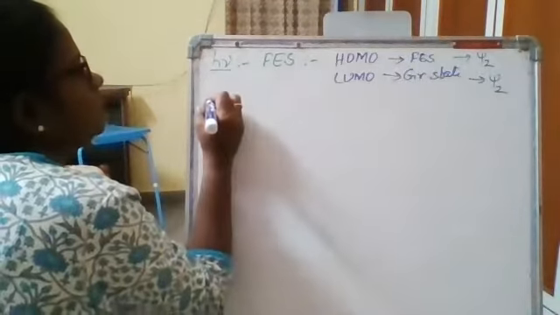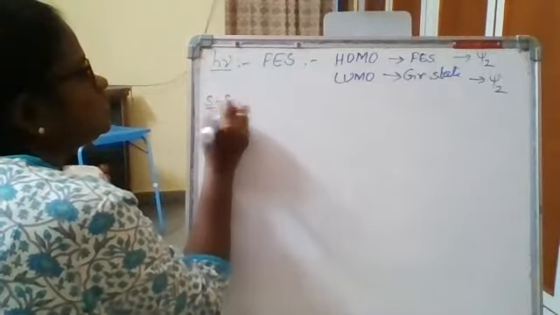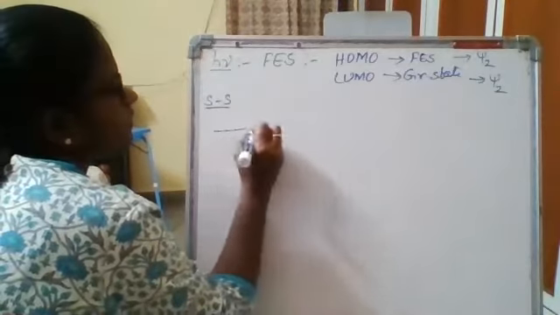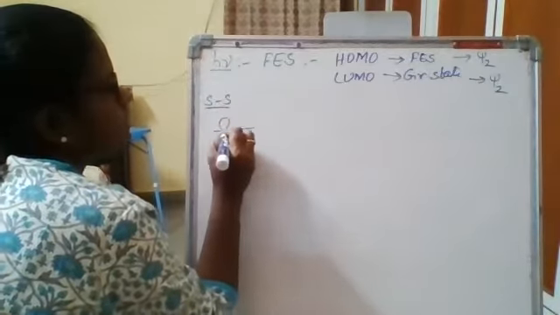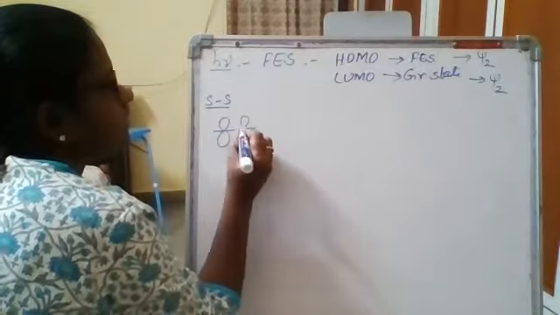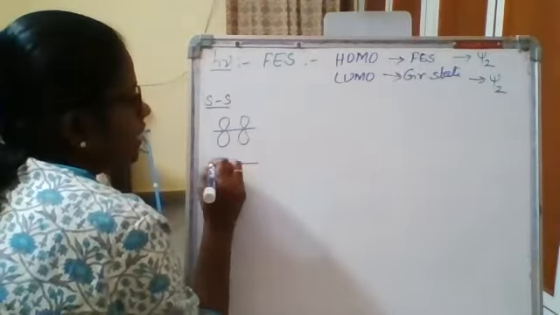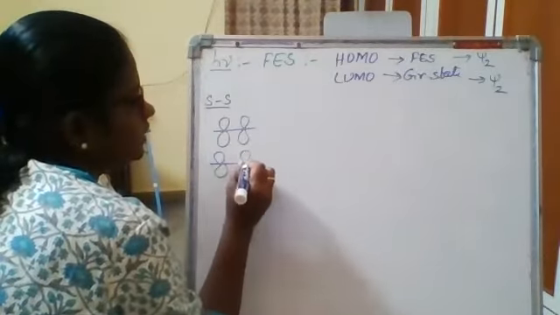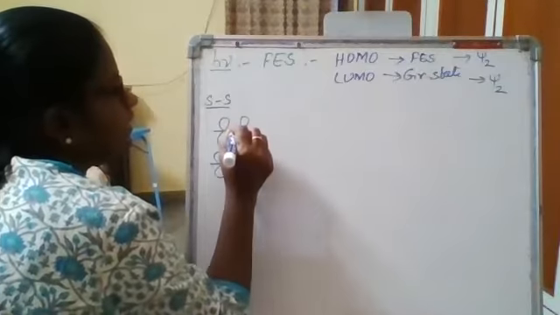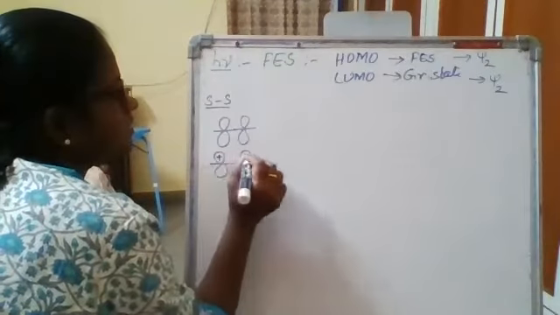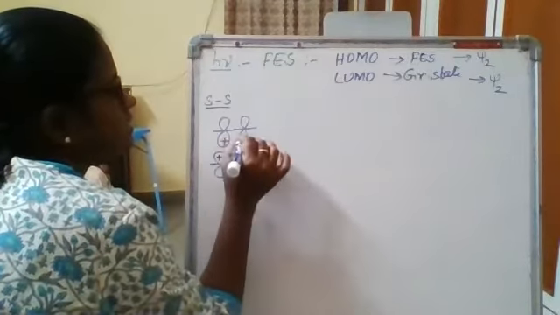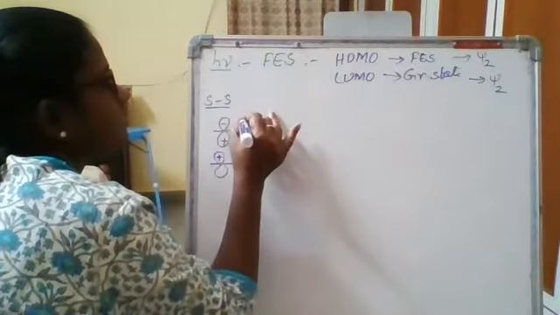Okay, now we'll go with the first interaction, that is the supra-supra interaction. P orbitals. Psi2 function, it has one node. Okay, this is one node here. Plus, minus, plus, minus.